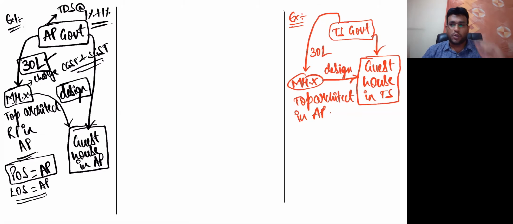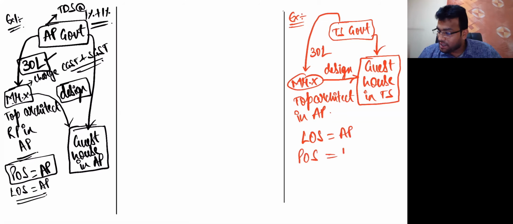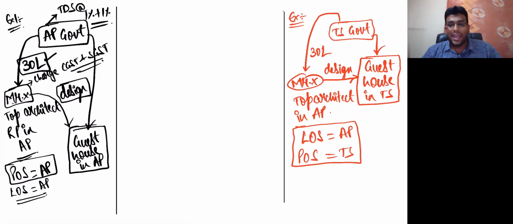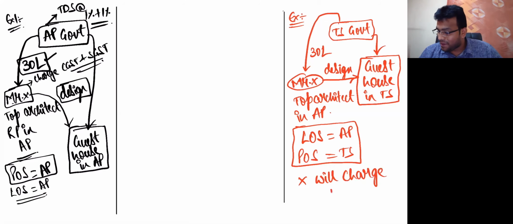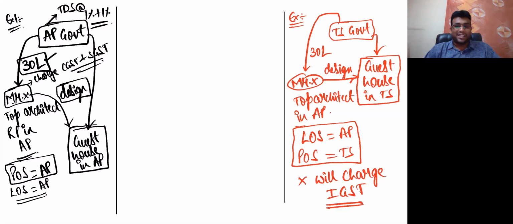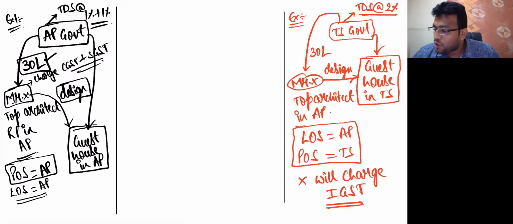Now let me ask you one straight question. In this particular case, where is the location of supplier? Location of supplier is AP. Where is the place of supply? Telangana state. When the location of supplier and place of supply are in two different states, X will charge IGST. And the Telangana state government, at the time of payment or credit, will do TDS directly at the rate of 2% and pay only the balance to him.